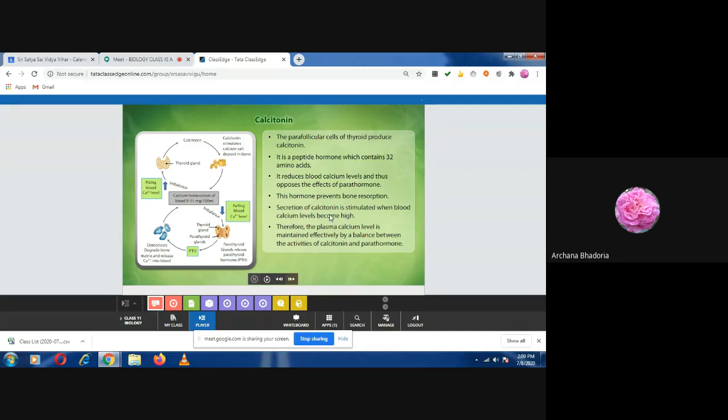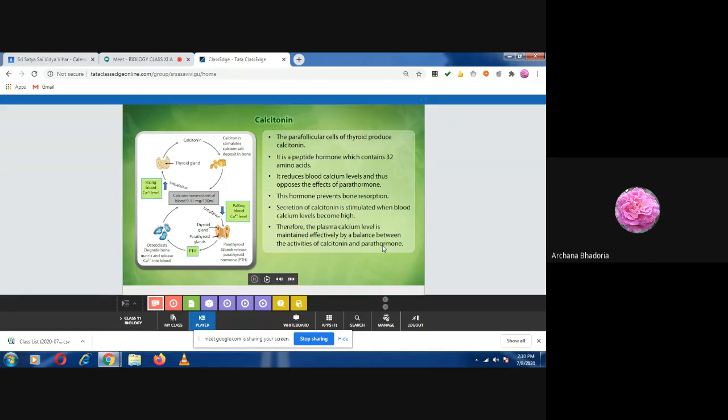So secretion of calcitonin is stimulated when the blood calcium level becomes high. Is it clear? When calcium is high, secretion of which hormone will happen? Calcitonin, and calcitonin will maintain that level of calcium in the blood. And because it is helping in maintaining, if the level becomes low, what will it help with? It will not let further resorption happen. And plasma calcium level is maintained effectively by a balance between the activities of both hormones, calcitonin, which is secreted by the thyroid, and parathormone, which is secreted by the parathyroid gland.